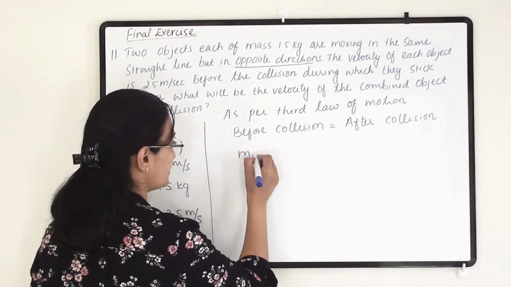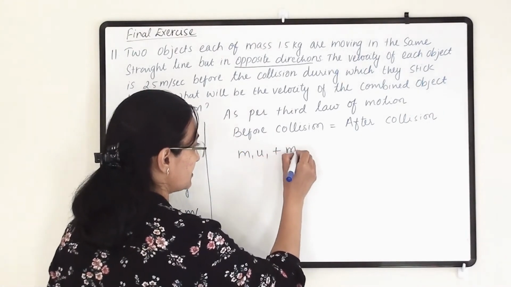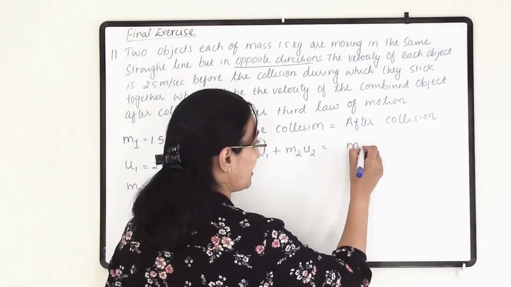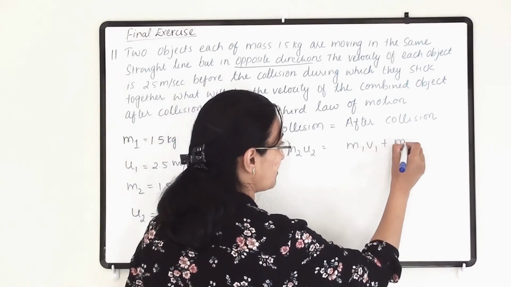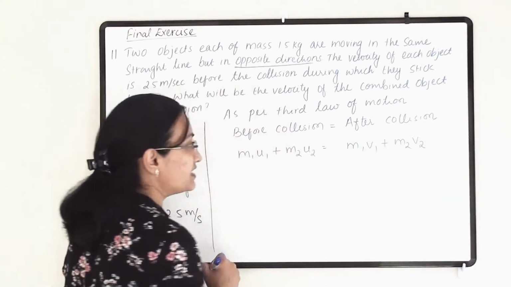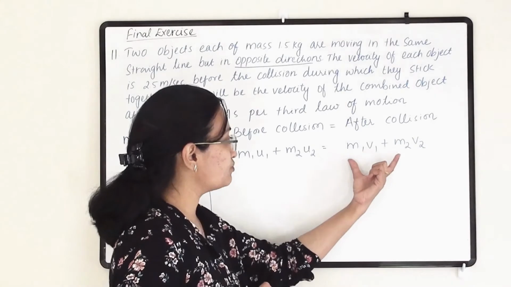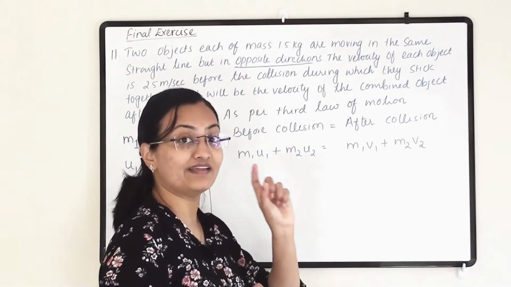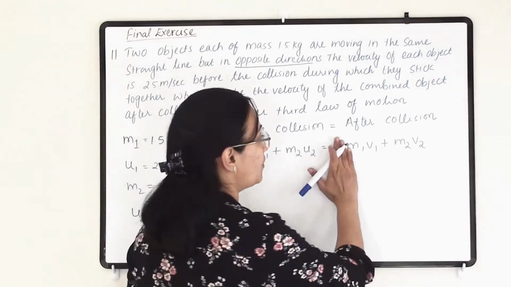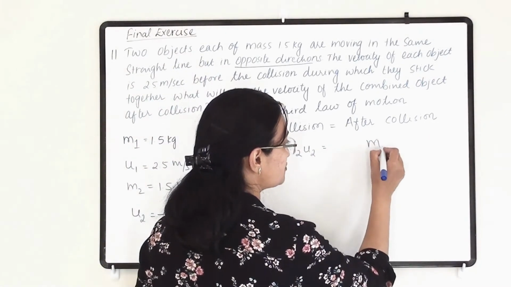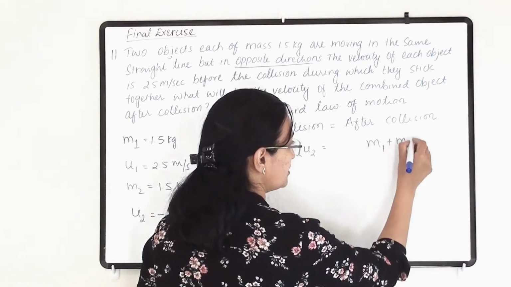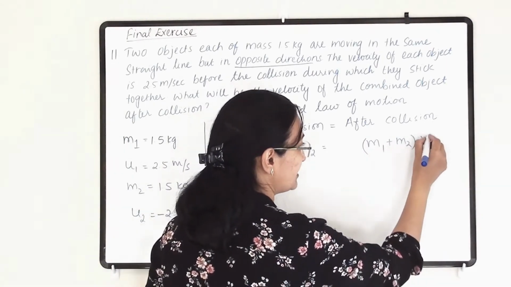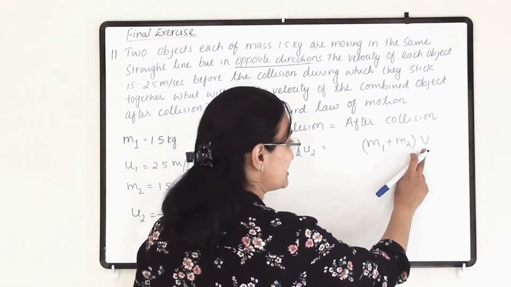We know that it is m1 u1 plus m2 u2. Now after collision we will get m1 v1 plus m2 v2. But here after collision what is happening is both the objects will stick together. So we are taking them combined and their velocity will be v. So here after collision it is going to be m1 plus m2, because they both are stuck together, times their final velocity, which will be the same.